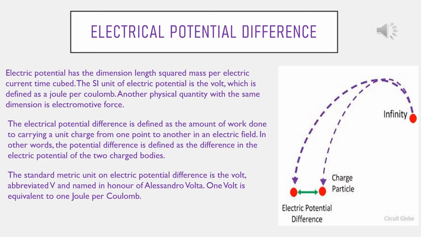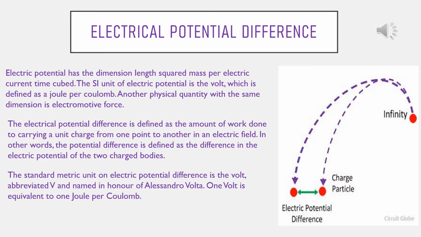In other words, the potential difference is defined as the difference in the electric potential of the two charged bodies. The standard metric unit of electric potential difference is the volt, abbreviated capital V, and named in honor of Alessandro Volta. 1 volt is equivalent to 1 joule per coulomb.